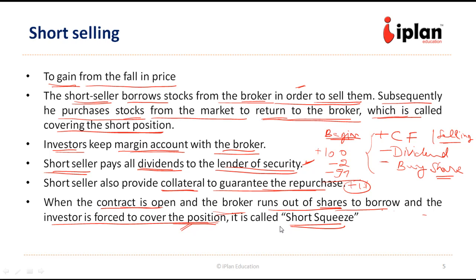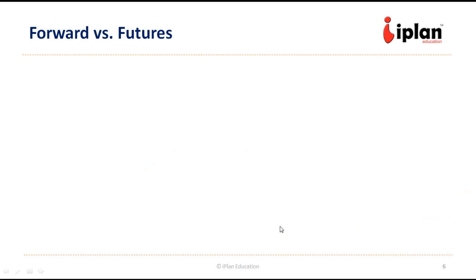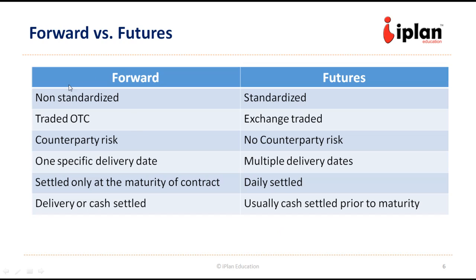Now let us move further to the next concept: forward versus futures comparison. Let us see what the main differences between the two kinds of contracts are. First and foremost, forward contracts are non-standardized. They are generally based on negotiations between the buyer and the seller, whereas futures contracts are standardized. The time of delivery, the place of delivery, the quality of the asset, everything is standardized. Because of that, forward contracts are traded over the counter, while futures contracts are traded on the exchange.